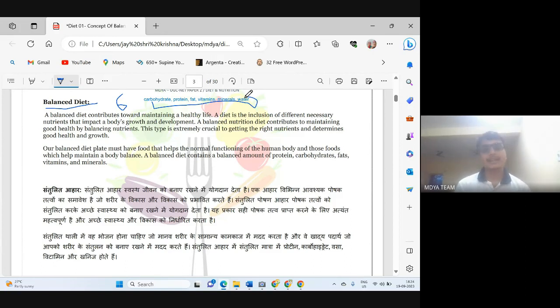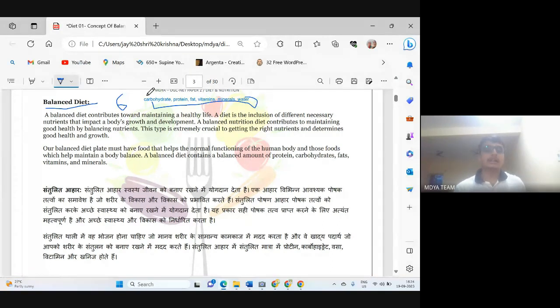So balanced diet means all the nutrients should be present in the specific amount that is necessary for our body. If our food has a low amount of nutrition, then we will develop some symptoms of undernutrition.